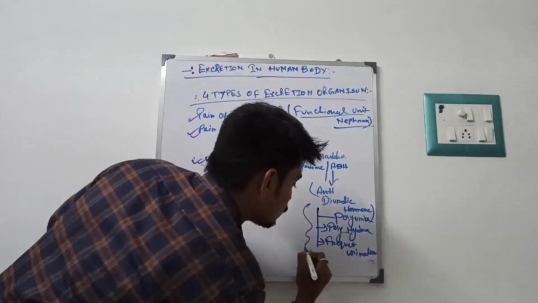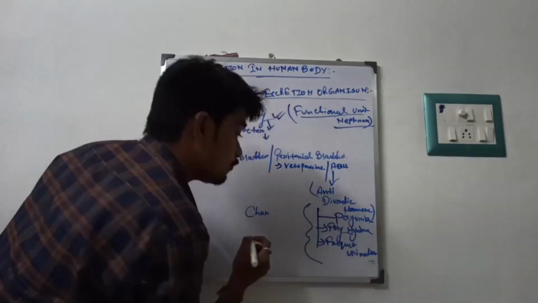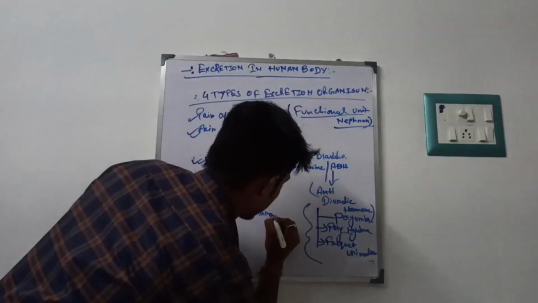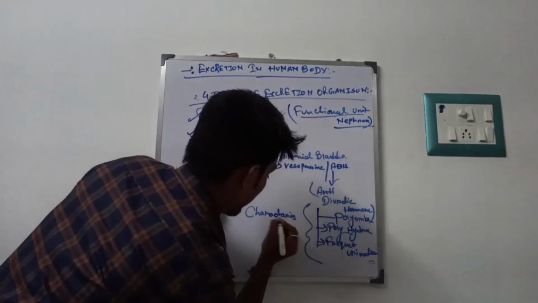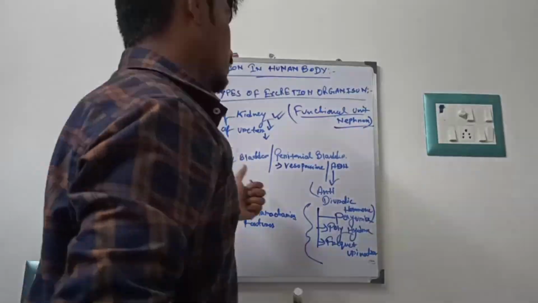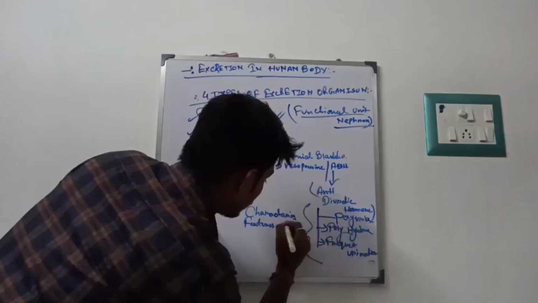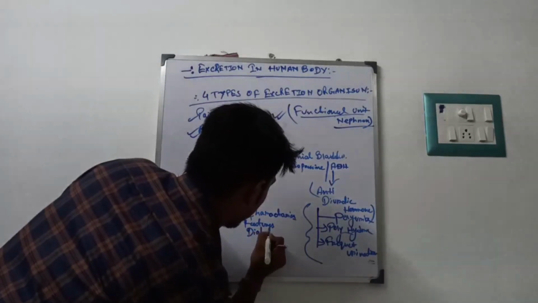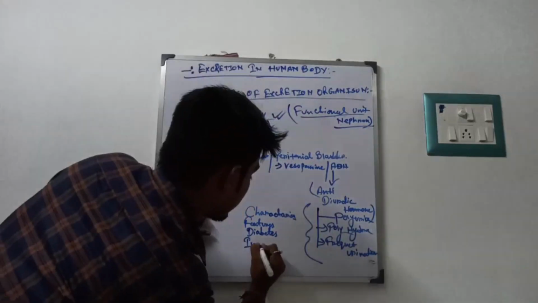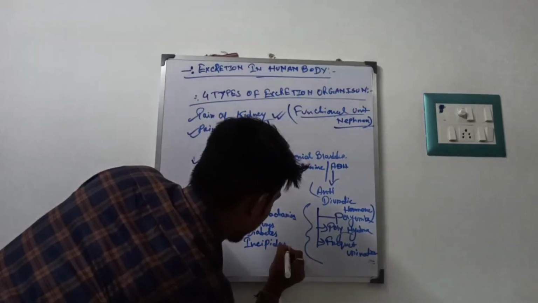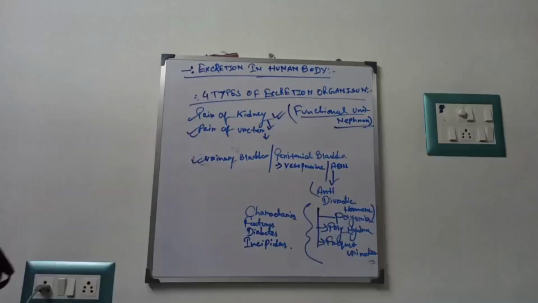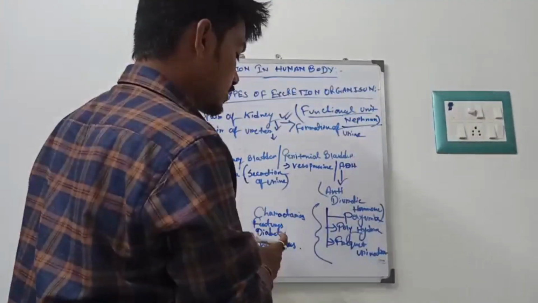So those are the characteristic features of diabetes insipidus. So the main point is that. It is the main formulation of the characteristic features of diabetes insipidus.